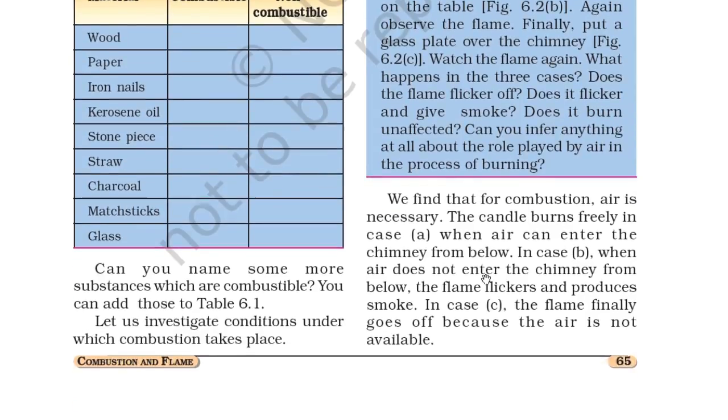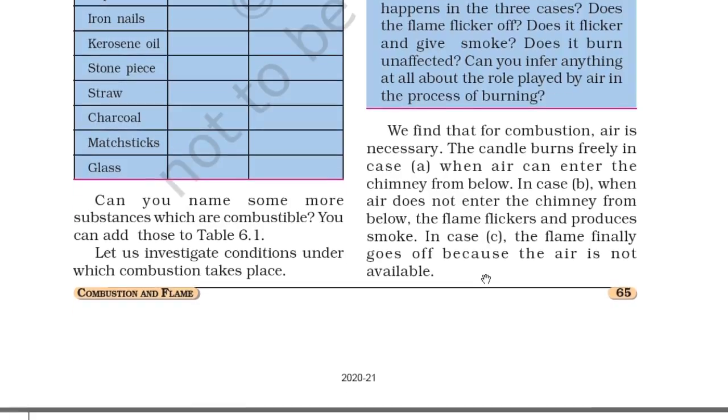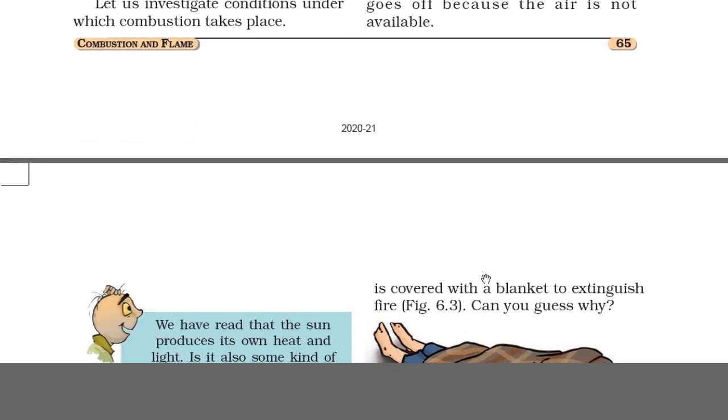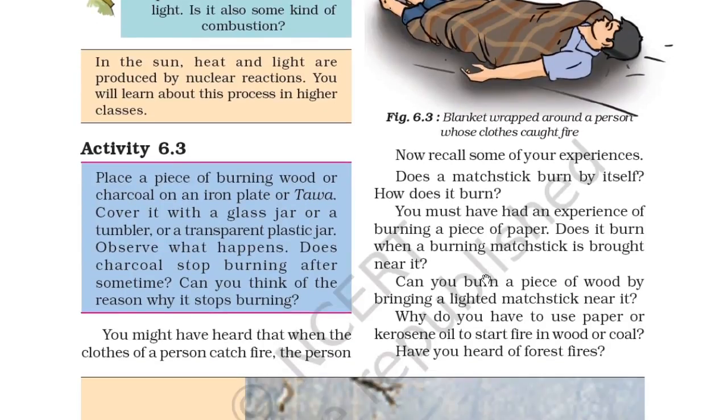We find that for combustion, air is necessary. The candle burns freely in case A when air can enter the chimney from below. In case 2, when air does not enter the chimney from below, the flame flickers and produces smoke. In case 3, the flame finally goes out because air is not available. Boojho says, we have read that the sun produces its own heat and light. It is also a kind of combustion. In the sun, heat and light are produced by nuclear reactions. You will learn about this process in higher classes.